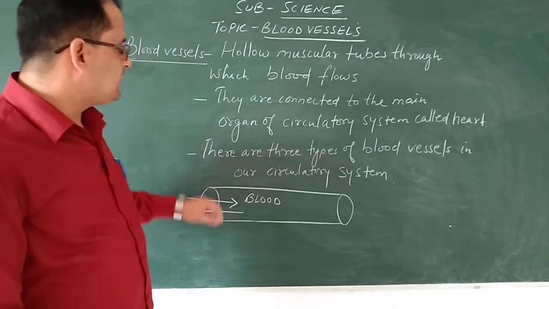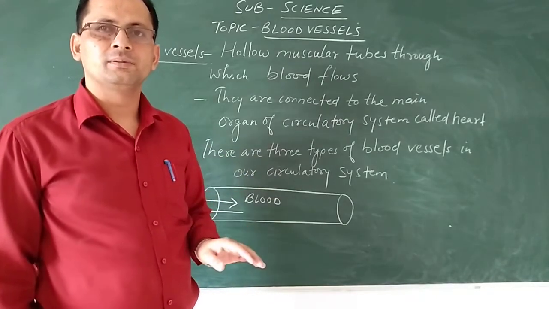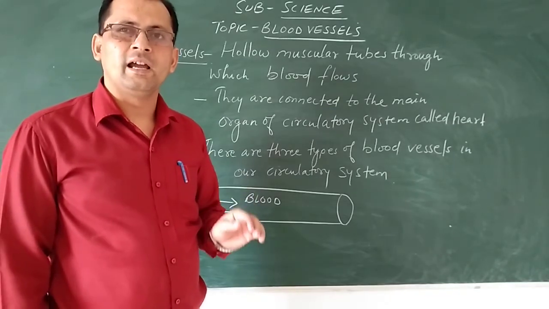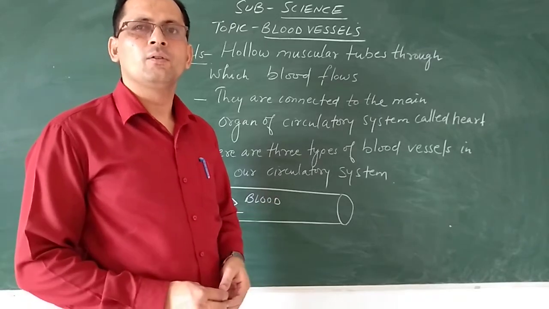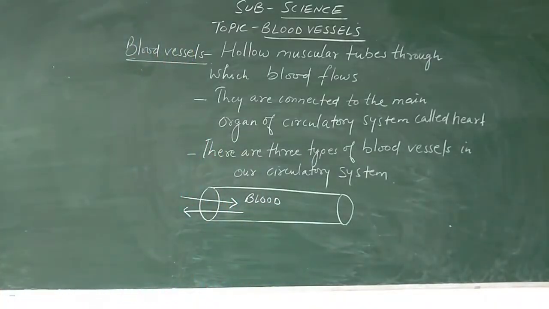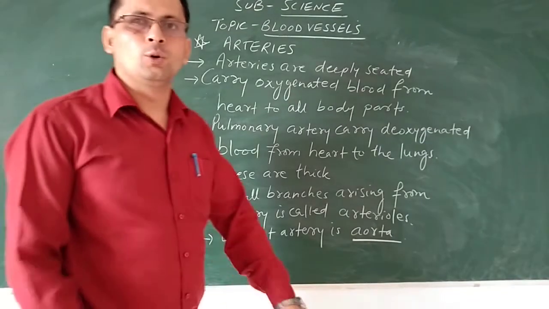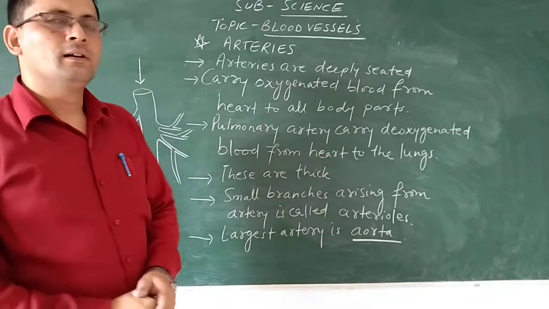Then you can see here, the blood vessels in our body are of three types, and these types we are going to discuss one by one. So the first type of blood vessel is arteries.